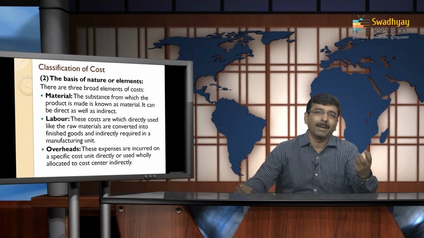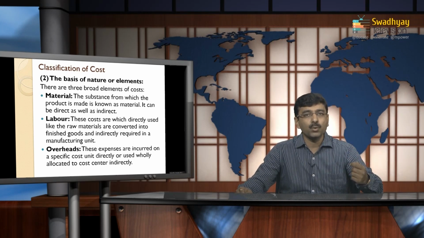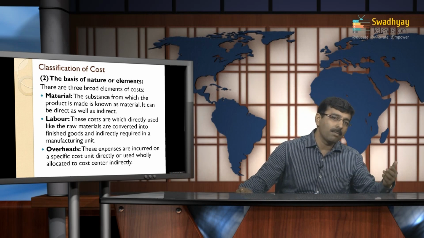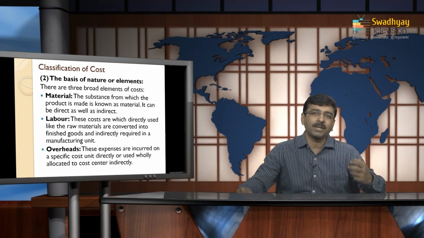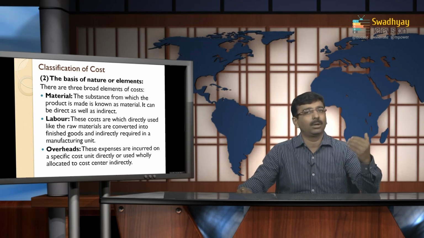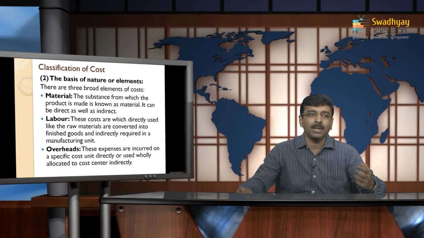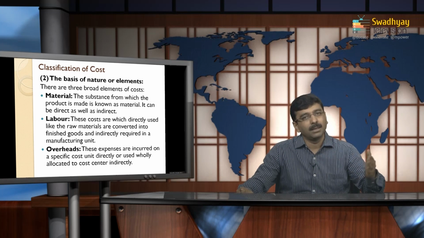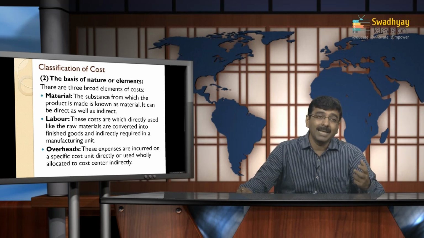So here the material means what is actually used in converting the raw material into finished products, or in the manufacturing of the product where the basic thing is required. It is called material. So material is actually the substance from which the product is made. Labor, what is labor cost?